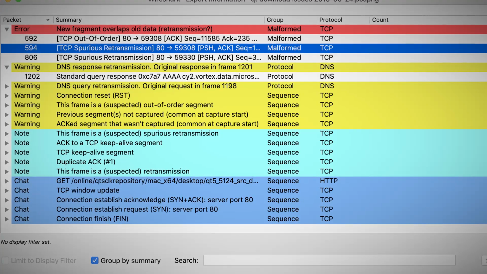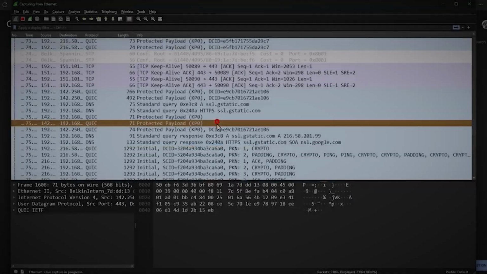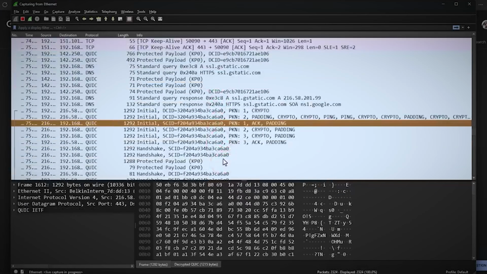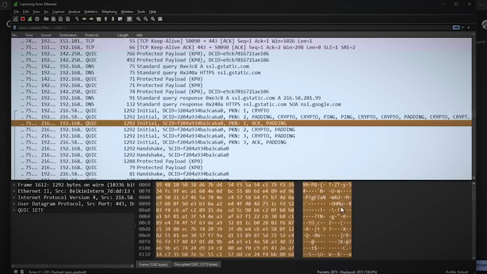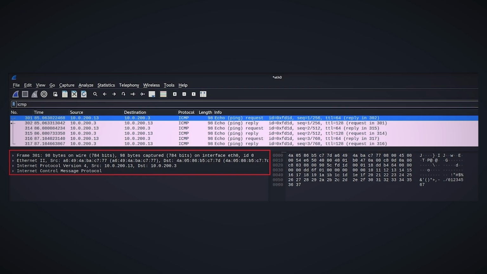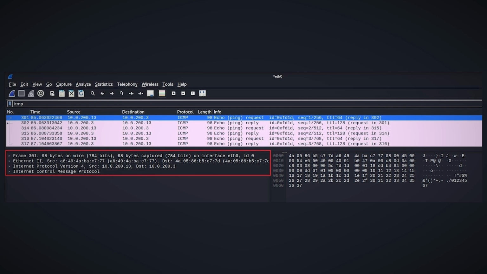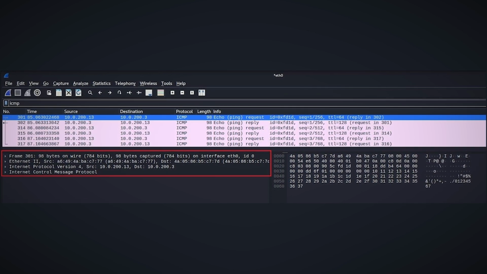Now, let's zoom in on a single packet. Click on any line in the packet list and you'll see more detailed information appear in the panel below. This panel is divided into two parts: the packet details pane and the packet bytes pane. The details pane shows you a breakdown of the packet's contents, organized in a hierarchical structure.